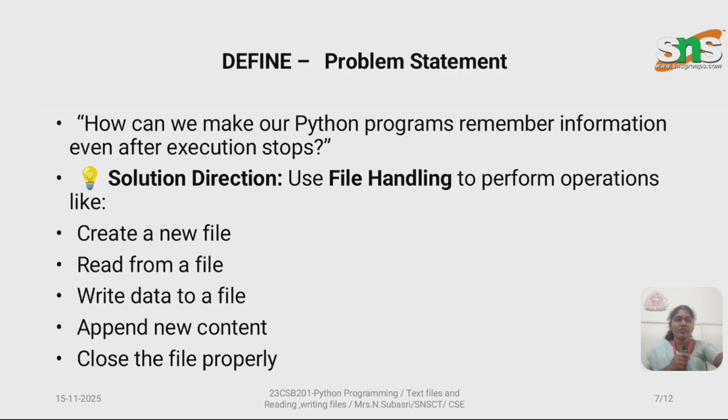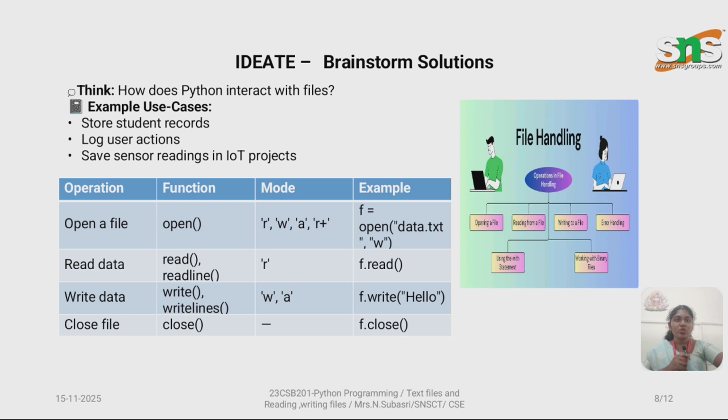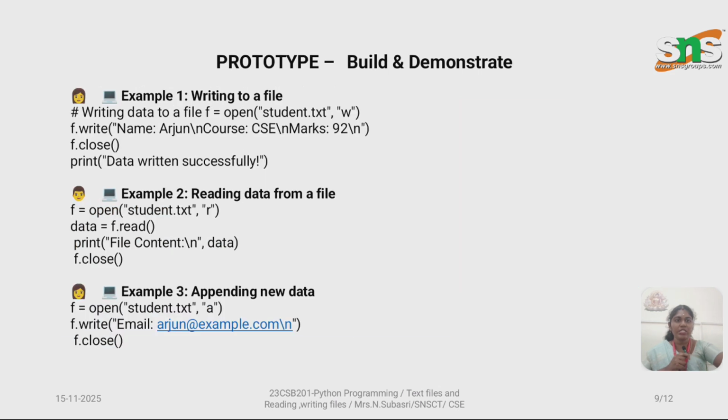The problem statement defined in Python is how we handle the file, how we create the file, how we read the file, and how we write it. With the r command, we can read the file. With the w command, we can write the file, and the a command is used to append new contents inside the file. After that, the file is closed properly. In the ideate phase, we ideate how to interact with the use cases we have: how we store student records, how user actions are logged, and how we save sensor data.